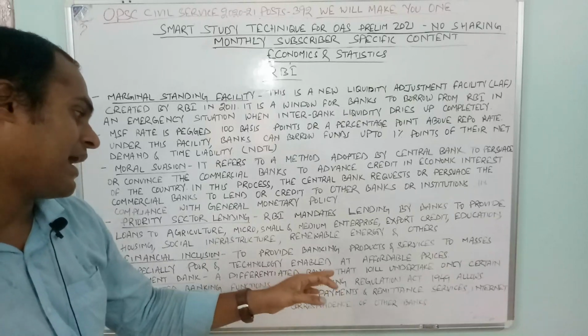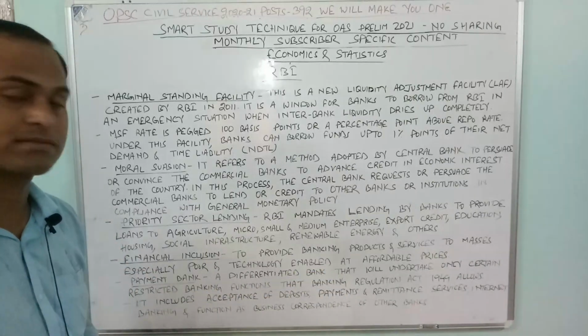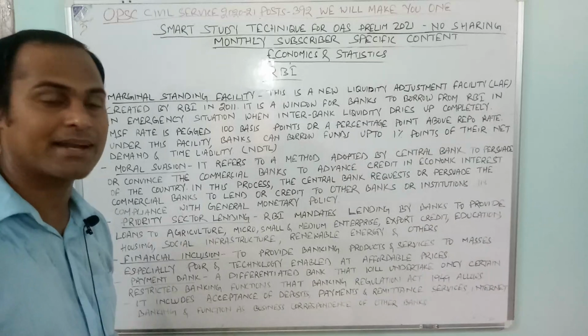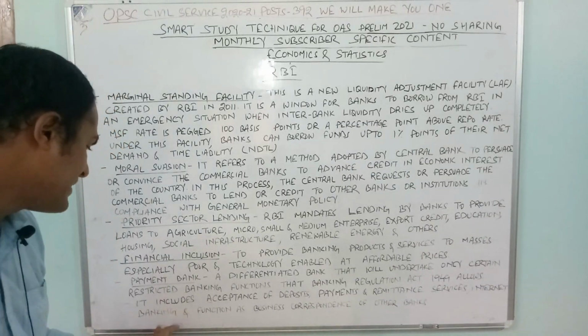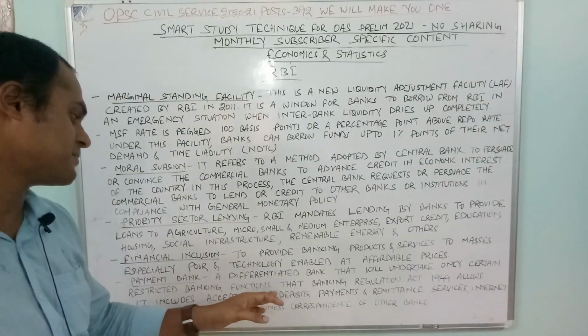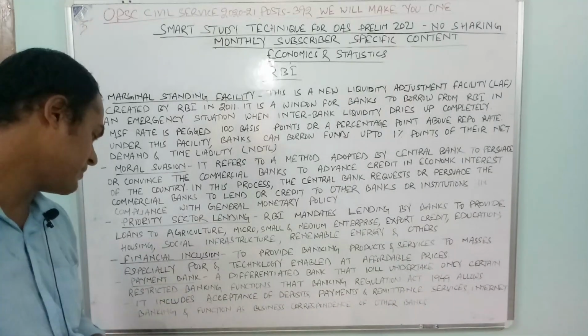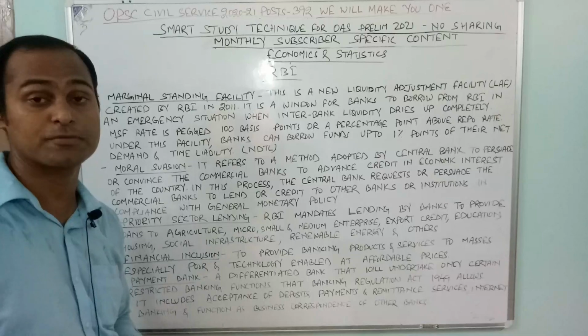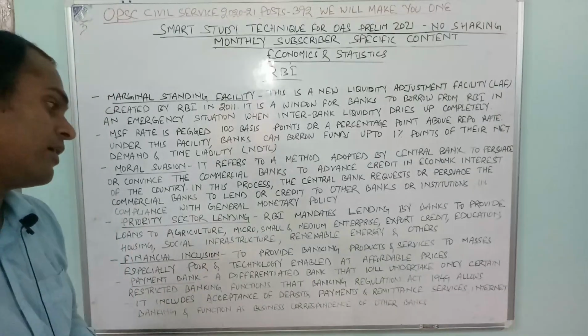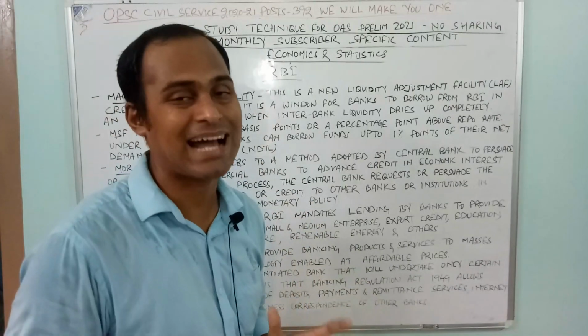Then payments and remittance services. They will also provide payment and remittance services. Then internet banking and function as business correspondents of other banks. They can provide internet banking and act as business correspondents for other banks. This was all about the RBI.